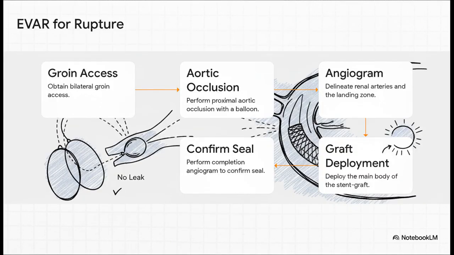Now, if we were set up for EVAR, the steps are totally different. We'd start with getting access in both groins. Then, job 1 is to immediately thread a large occlusion balloon up into the aorta above the aneurysm and inflate it. That gives us proximal control and stabilizes the patient. Once that's done, we have a moment to breathe and do an angiogram to see where the renal arteries are and find a good place to land the stent. Then we deploy the main body of the stent graft, followed by the legs into the iliac arteries. And finally, a completion angiogram is absolutely essential to make sure we have a good seal and no leaks.